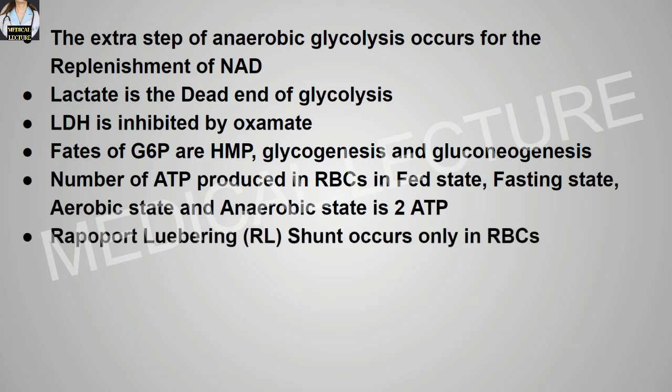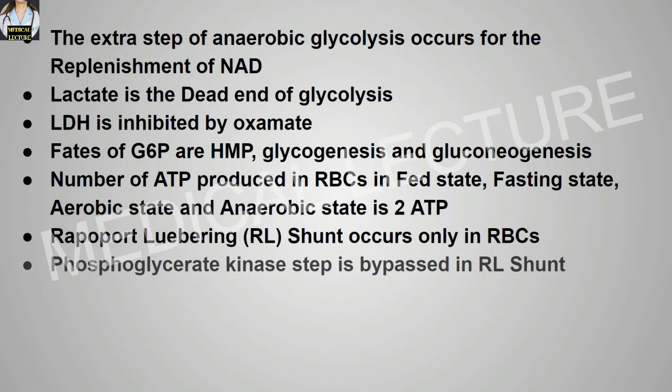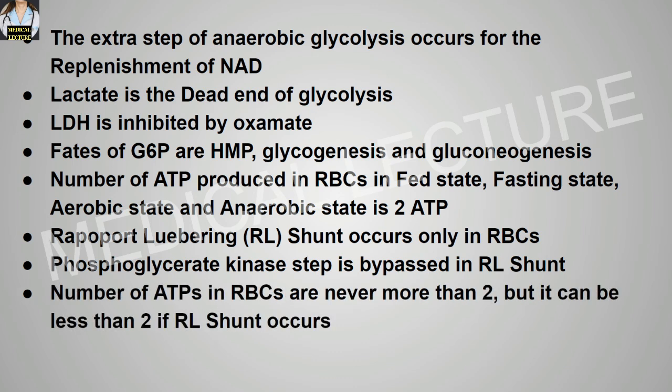The Rapoport-Luebering shunt, or RL shunt, occurs only in the RBCs. So this is the Rapoport-Luebering cycle occurring in the RBCs. The phosphoglycerate kinase step is bypassed in the Rapoport-Luebering shunt pathway. The number of ATPs in red blood cells is never more than 2, but it can be less than 2 if the RL shunt occurs.